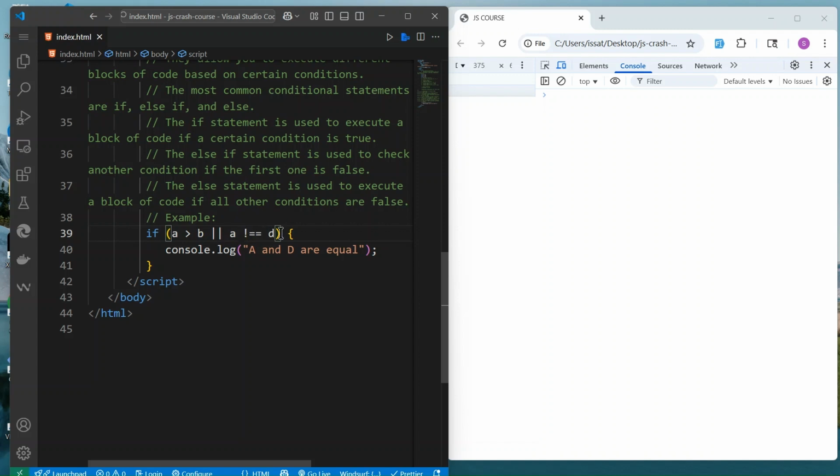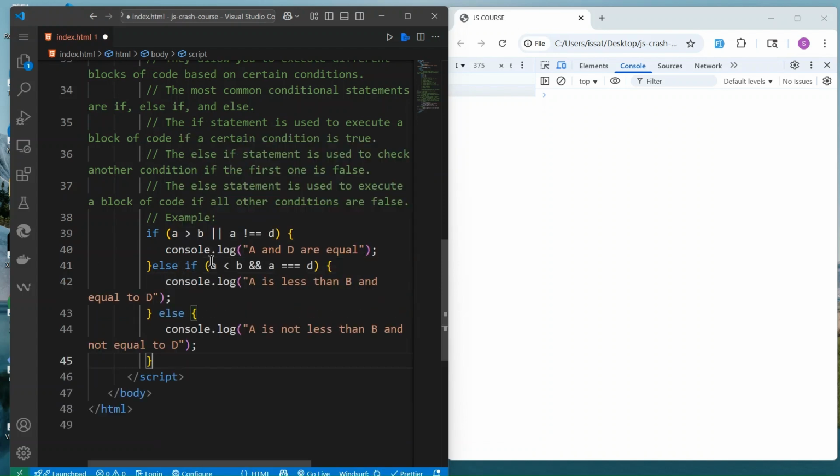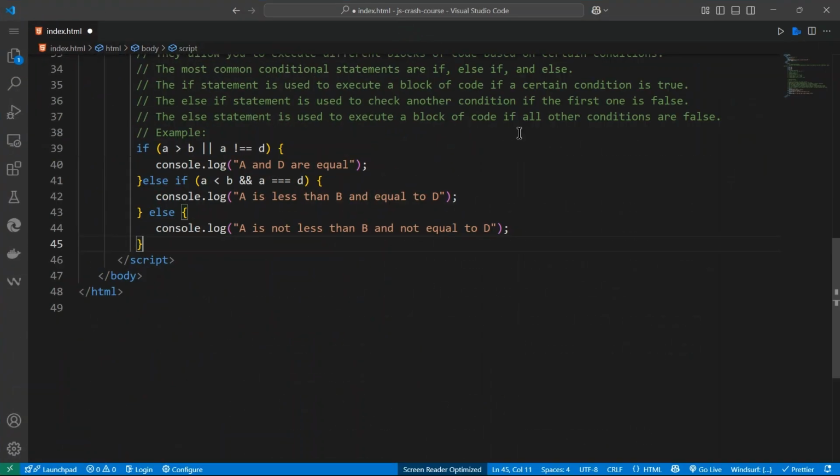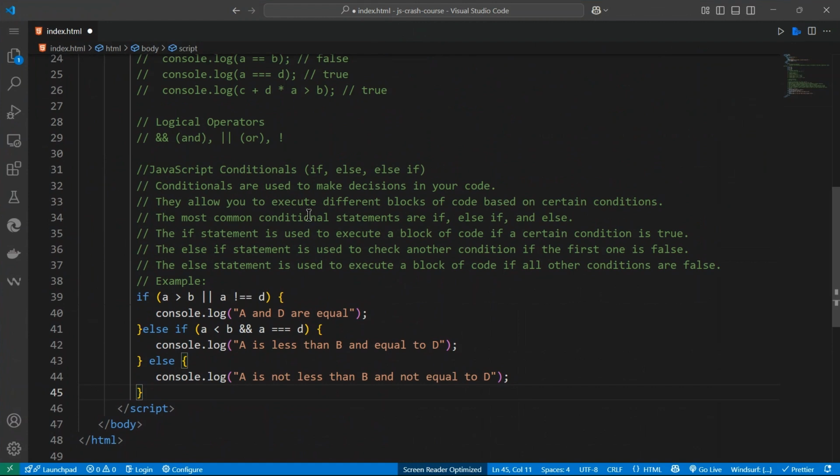We know a is equal to d. They have the same value, so the answer here is supposed to be true. But if you are checking, you say, okay, if it is not true, we are not going to give the answer, so we just leave the program like that. We can now check the else statement. If else, else if, this one.